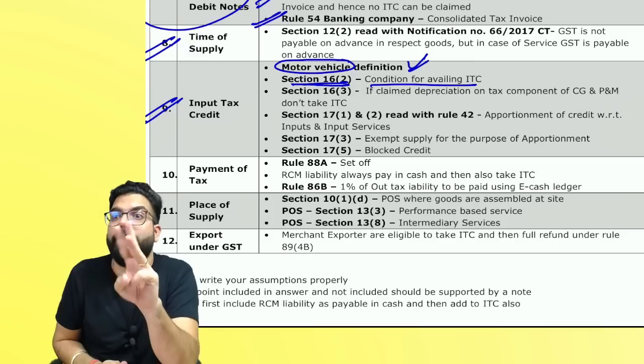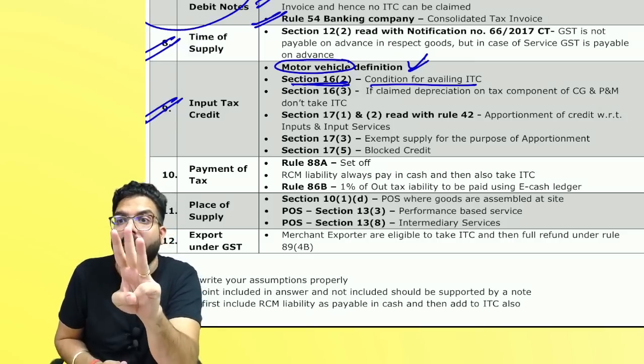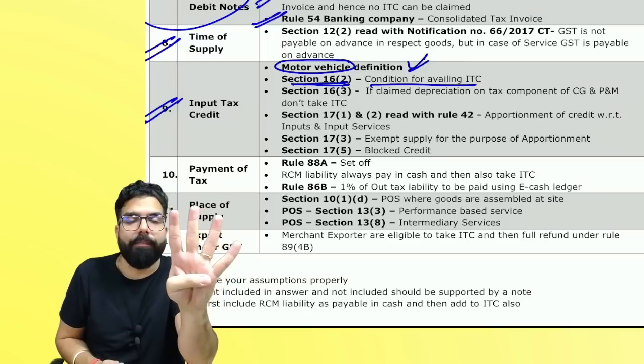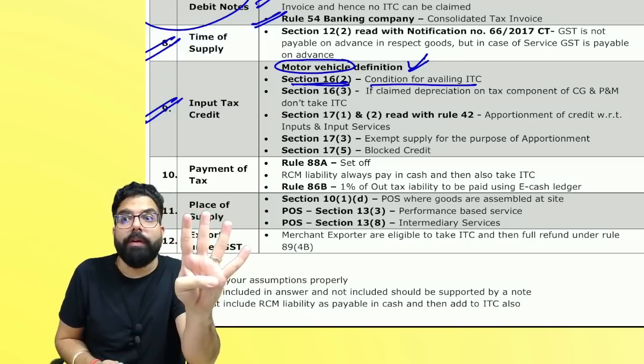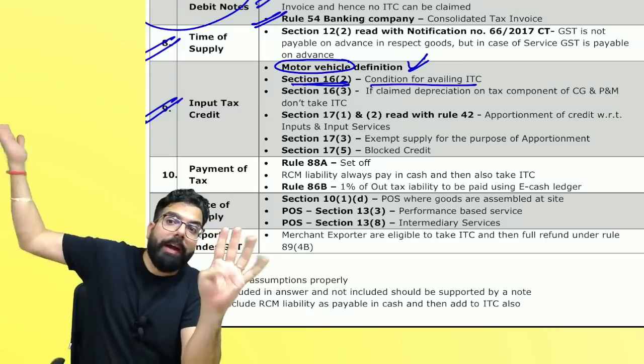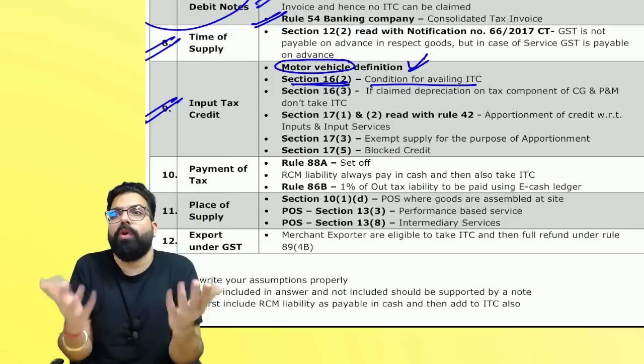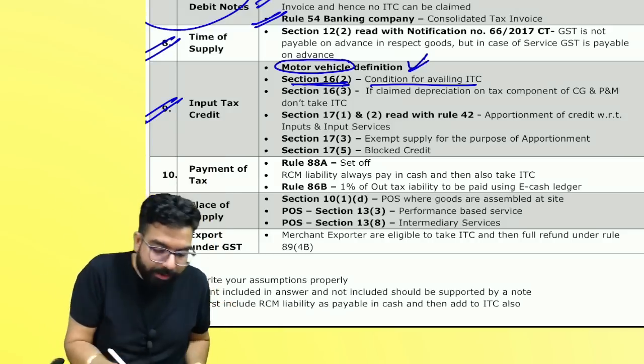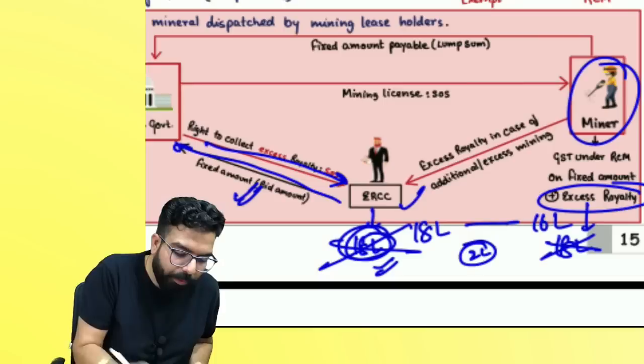Yes or no, everyone? The amount should be appearing in your GSTR 2A. The amount should not be restricted. Tax should be paid to the government and you should have filed your return. Only then will you get the credit. These conditions in section 16(2) are very, very important.